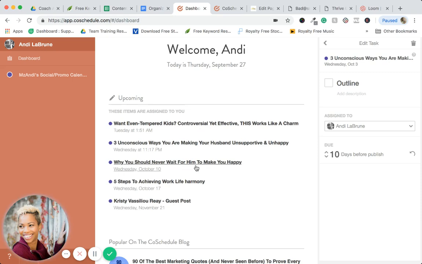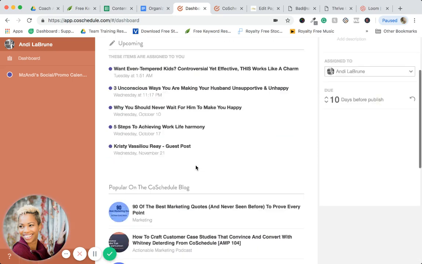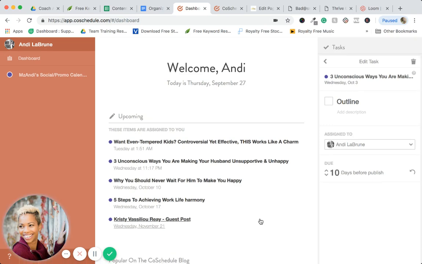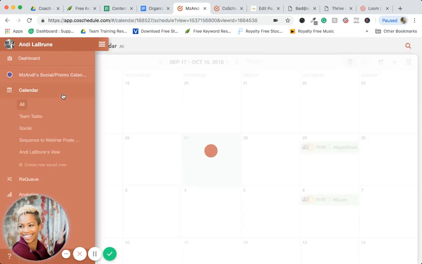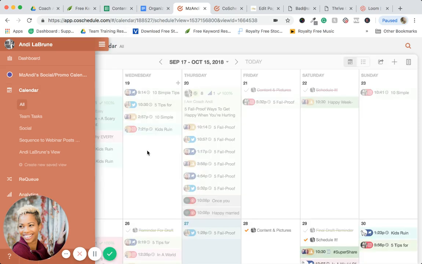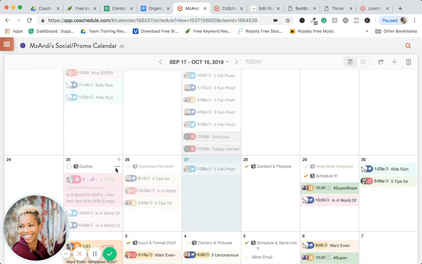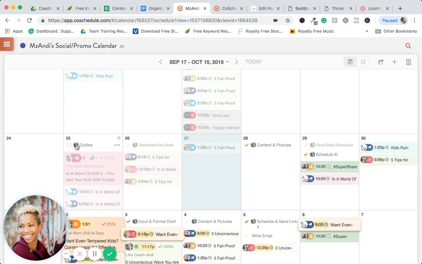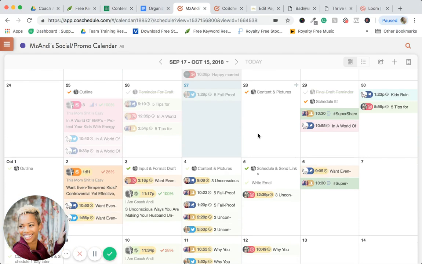And I get an email. Hey, you have a project due tomorrow, or you have an outline to write tomorrow. And then I get an email reminder. I'm like, oh, okay. I pop in here, come over here, look at my calendar. And like I said, all these little things are the outlines that I still need to do. This one is already done. See, gotta get that in. So I look for things that aren't crossed out and that I may have missed.